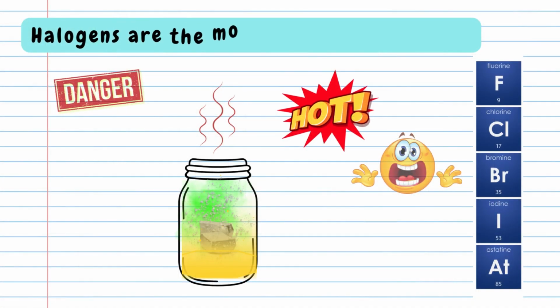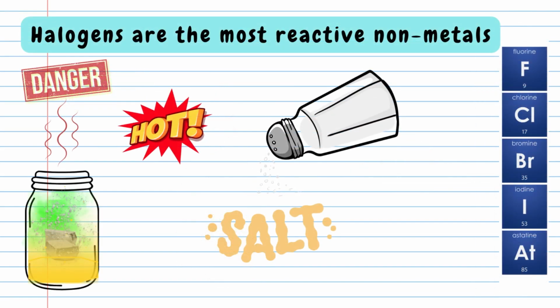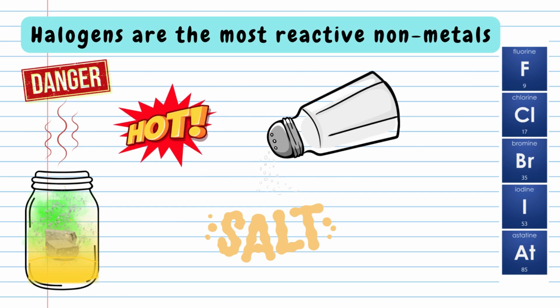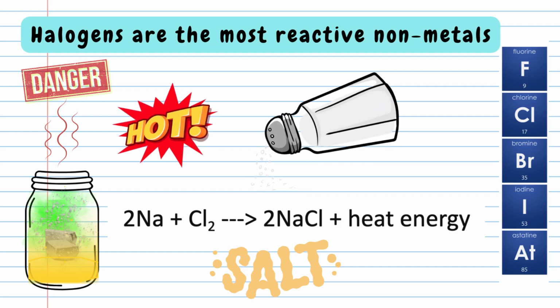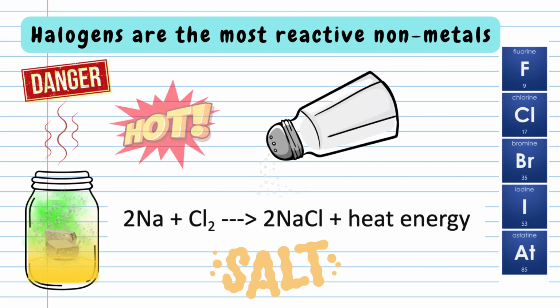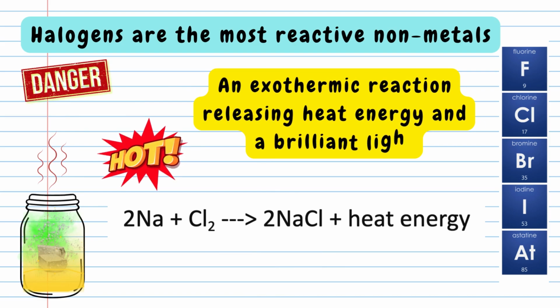Halogens are the most reactive nonmetals in the periodic table. When sodium reacts with chlorine, it forms sodium chloride. 2Na plus Cl2 gives 2NaCl plus heat energy. This is a highly exothermic reaction, releasing heat energy and a brilliant light.